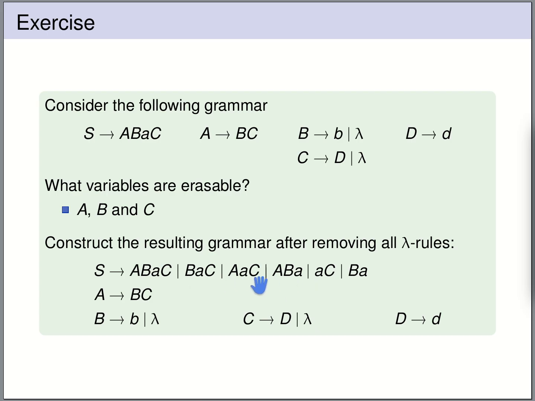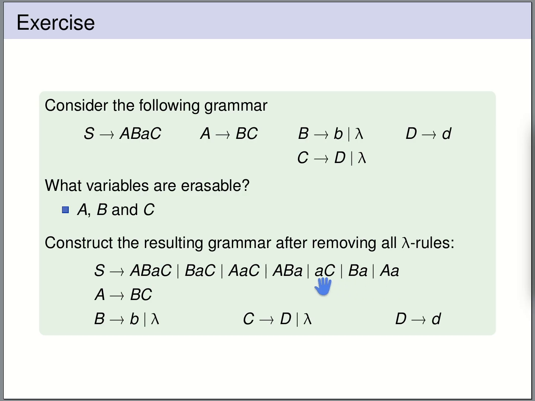Now, from this fresh rule, we can drop A, we get AC, which we already have. We can drop C, which gives us AA. From this fresh right hand side, we can drop A, which gives us BA, we have that already. We can drop B, which gives us AA, which we also have already.